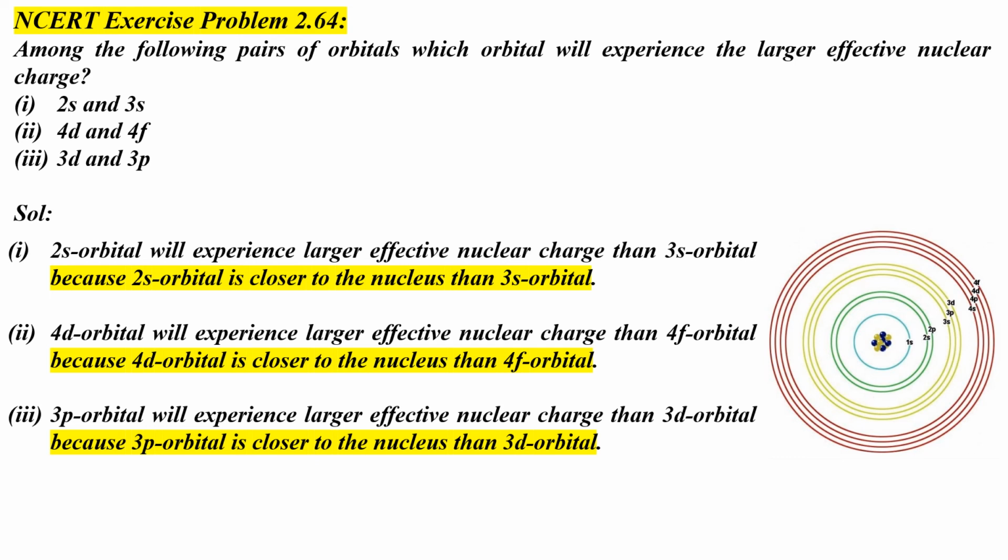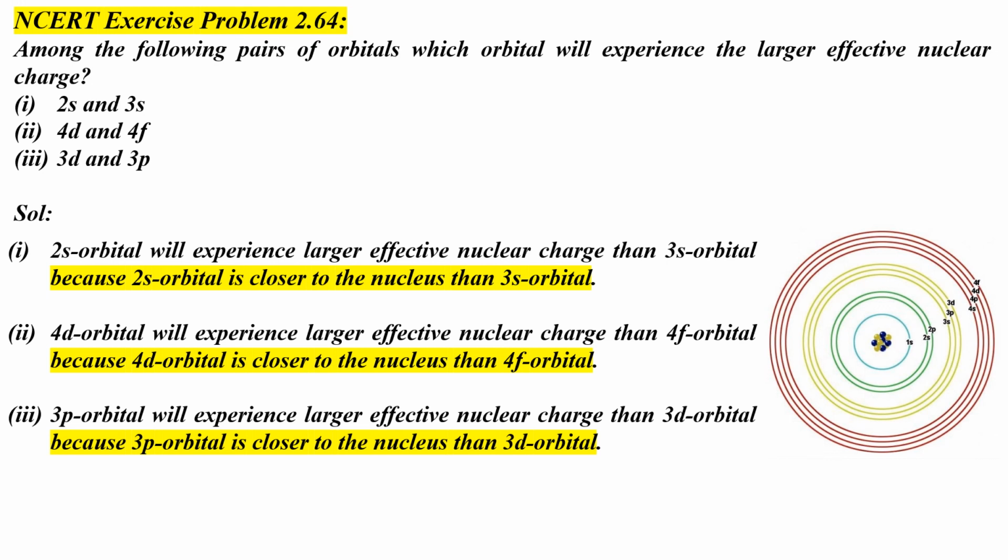Let's see. First of all, let's compare the 2s and 3s orbitals. The 2s orbital is in the second shell, whereas the 3s orbital is in the third shell. So the 2s orbital is closer to the nucleus than the 3s orbital. Hence, the net positive charge experienced by electrons in the 2s orbital is greater than that experienced by electrons in the 3s orbital. In other words, electrons in the 2s orbital would experience greater force of attraction from the positively charged nucleus than the electrons in the 3s orbital. So the 2s orbital will experience larger effective nuclear charge than the 3s orbital.